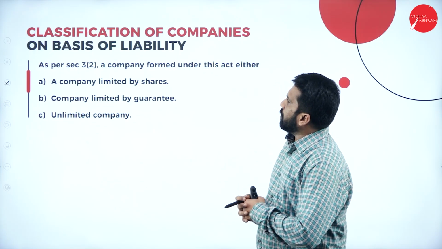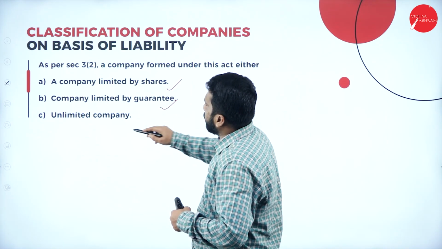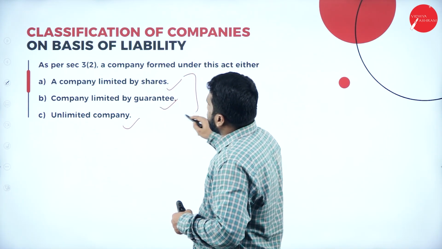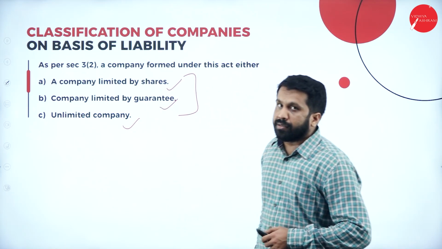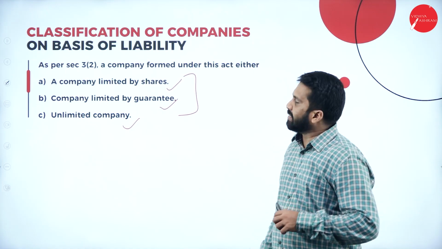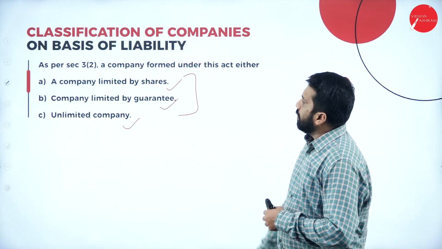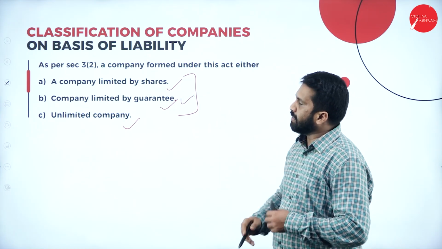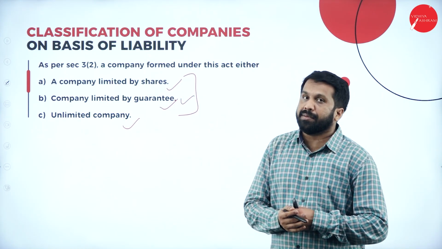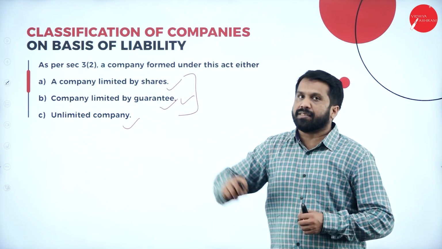Classification of companies on the basis of liability, like limited by shares, limited by guarantee, and unlimited. These are the major ones you have to learn. So limited by shares means the shareholders take care of the company, and the company runs with the share value. And this is by guarantee, and this is unlimited company. Unlimited in the sense they are responsible for each and everything.